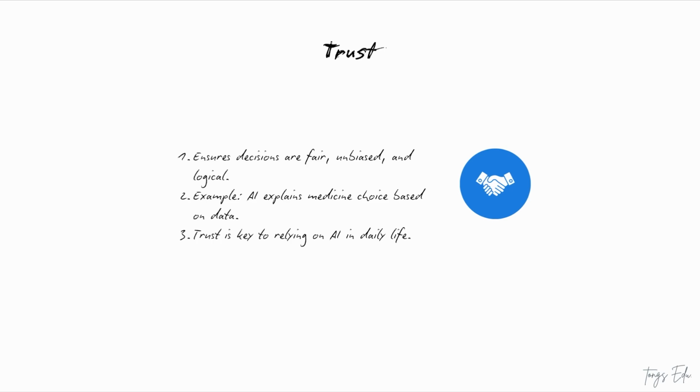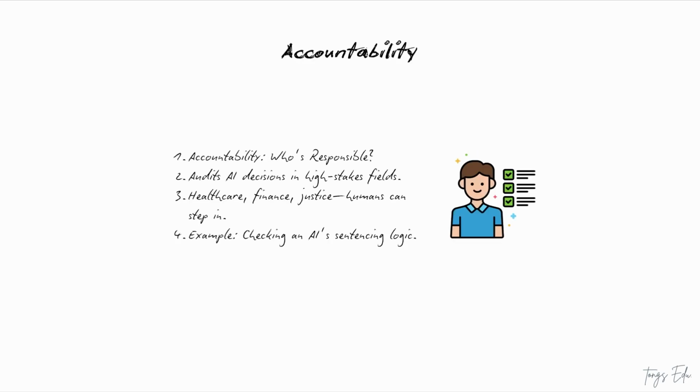But what happens when things go wrong? That's where accountability comes in, our third objective. AI isn't perfect. It's made by humans, after all. In high-stakes situations like healthcare, finance, or even criminal justice, we need to know who's responsible if the AI messes up. XAI makes that possible by letting us audit its decisions. Picture this. An AI recommends a prison sentence, but XAI shows exactly how it got there. Maybe it weighed past cases or crime data. If something's off, humans can step in, take responsibility, and fix it. Accountability keeps AI in check.